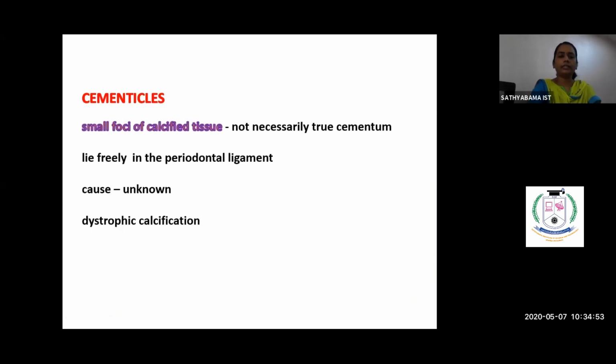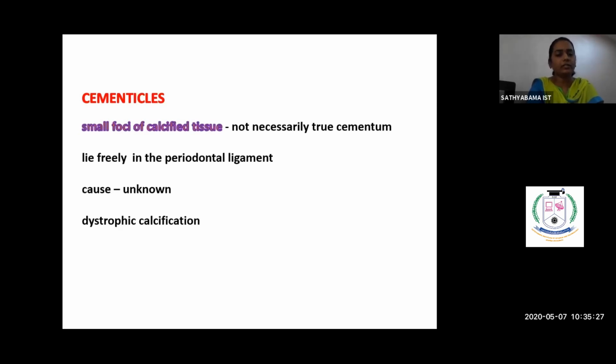Next, about the cementum, it could be cementicles. We saw denticles in relation to pulp. An abnormal calcified mass seen within the pulpal tissue we call denticles. Here, the same sort of calcified tissue, when you see it in the periodontal ligament space, we call cementicles, though the cause is unknown. They lie freely in the periodontal ligament.